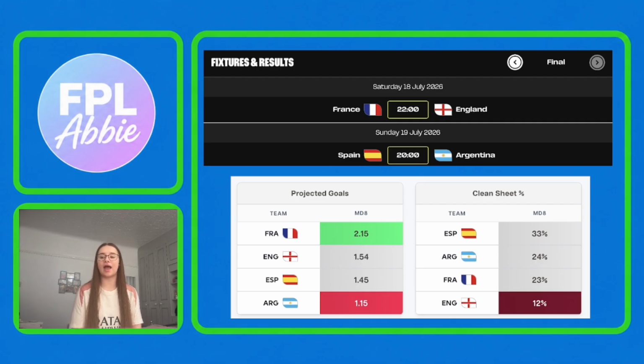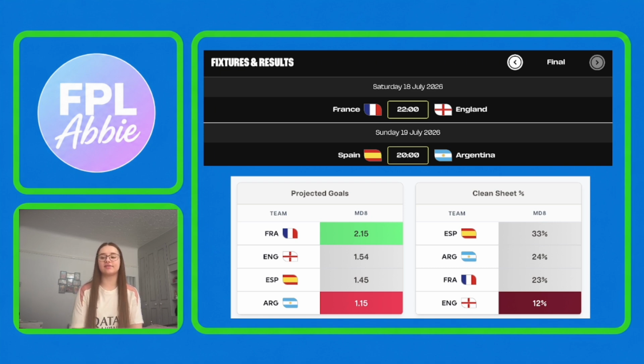Currently for the projected goals, we've got France at the top with 2.15 projected goals, and then England with 1.54, Spain are on 1.45, and then Argentina are at the bottom with 1.15 projected goals. For the clean sheet odds, it's Spain at the top with a 33% chance of a clean sheet, Argentina have got a 24% chance, France have got a 23% chance, and then England have got a 12% chance of a clean sheet. So for the projected goals, it's France and England at the top, and then for the clean sheet odds, it's Spain against Argentina at the top.